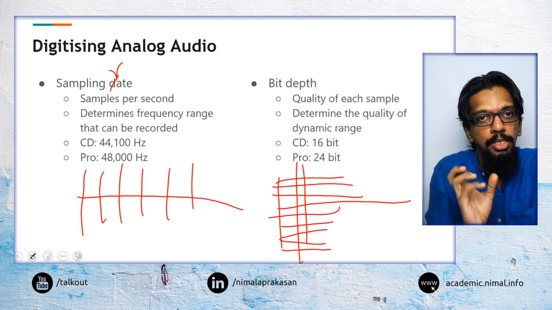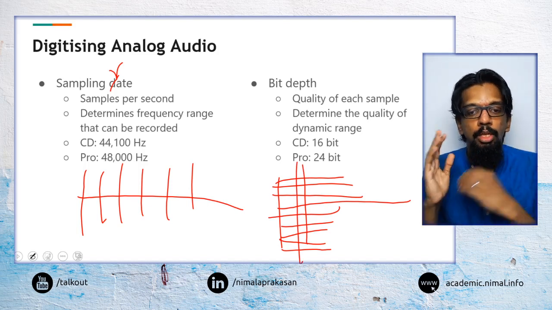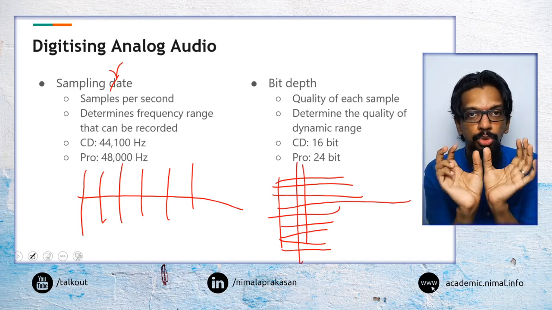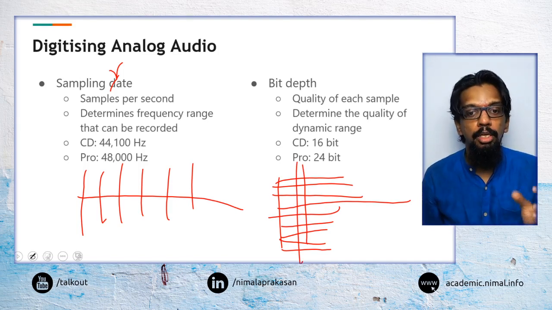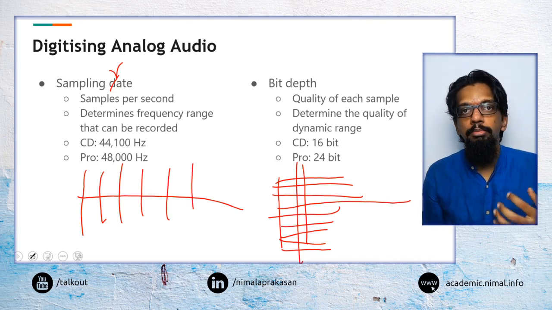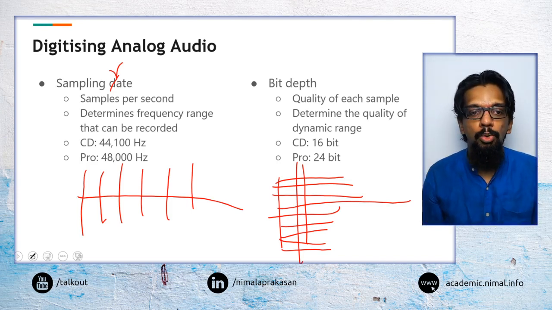So those are the two basic characteristics that we would have to decide upon when we are thinking about digitizing analog audio.